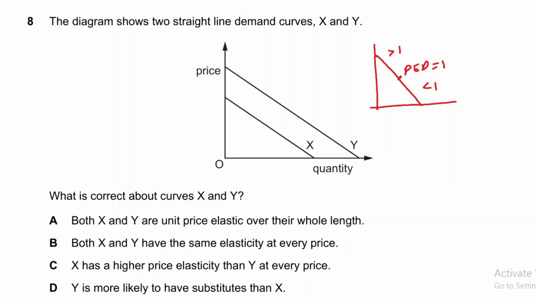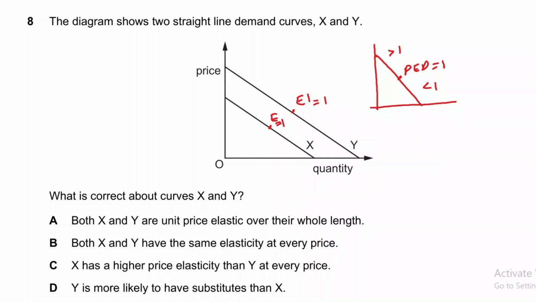So similarly, if we find out the middle points, let's say the middle point of this graph is E, and the middle point of this graph is, let's say, E1, right? So at this point E, elasticity will be equal to 1, and at this point E1, elasticity will also be equal to 1, unitary elastic demand. And before this point elasticity will be greater than 1, after that it will be less than 1. Same is the case with X. If we move this way, elasticity will increase. If we move this one rightward, then elasticity will decrease. So this is the basic concept, right? So you should keep it in mind.